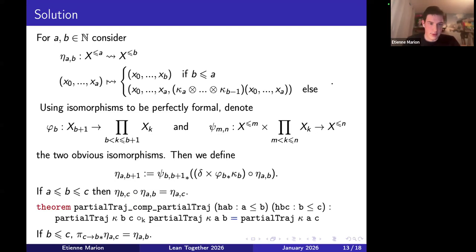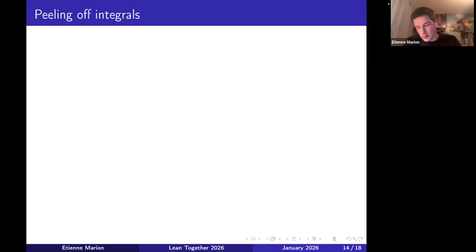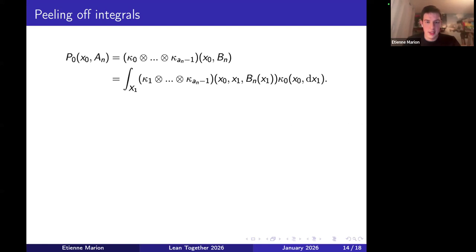So that's quite nice. The second point that I wanted to talk about was what I call peeling off integrals. That's what I talked a bit about in the proof sketch. Basically, I wrote this computation in the proof. And the issue with that mainly comes from these sections of sets and also the fact that we iterate integrals. So Bn is a set from a certain product space, but Bn of x1 is a set from a product space with a different index type.